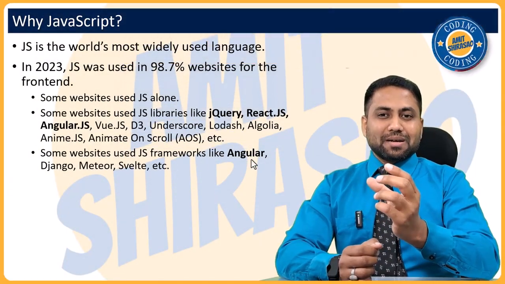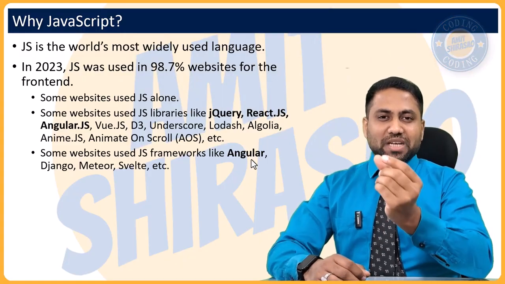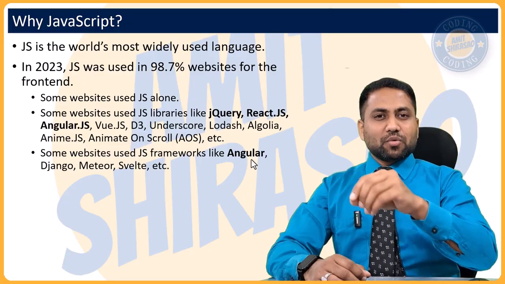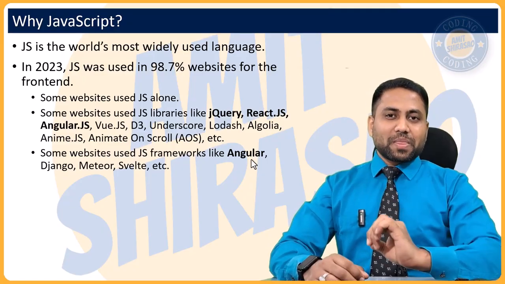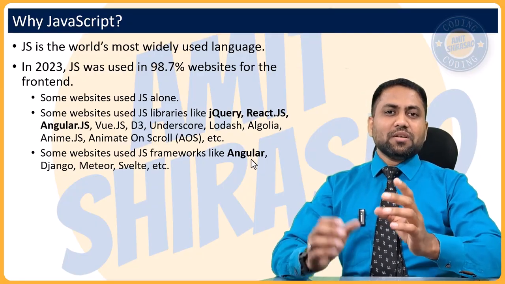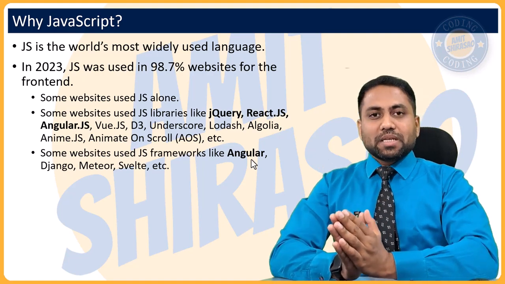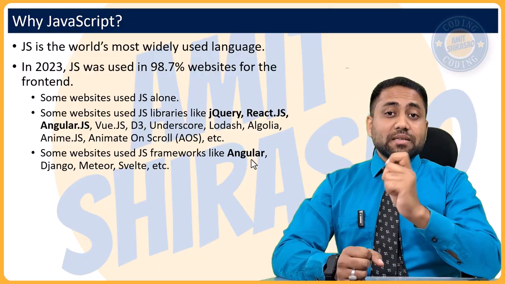So this is called as minimization. So you will try to use smaller variable names, and you will remove the white spaces, and you will write the entire code of the entire JavaScript file into just one line, and this is called as a minimized file. So first concept used to reduce the build size is minimization. Second concept is tree shaking.